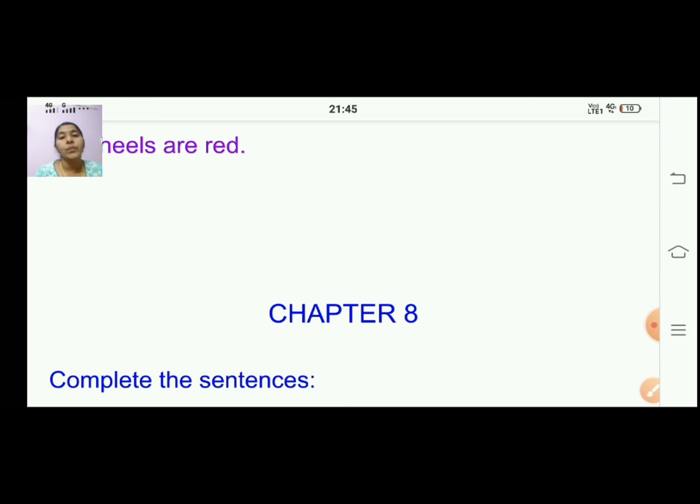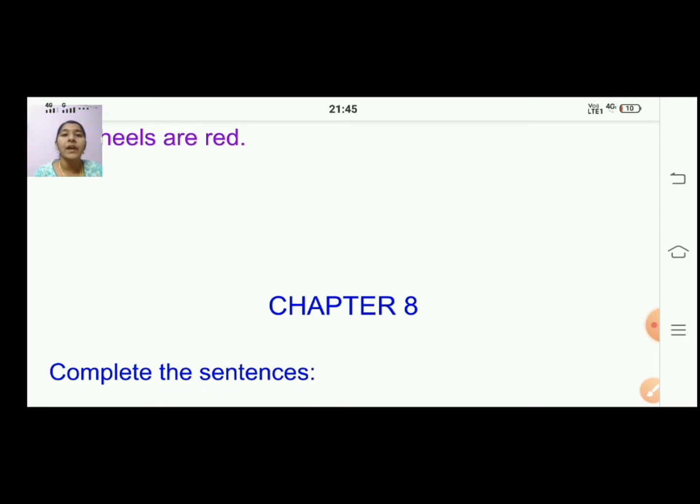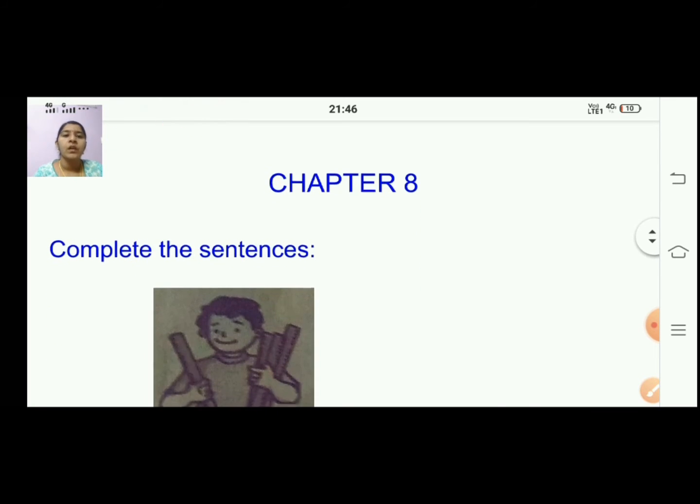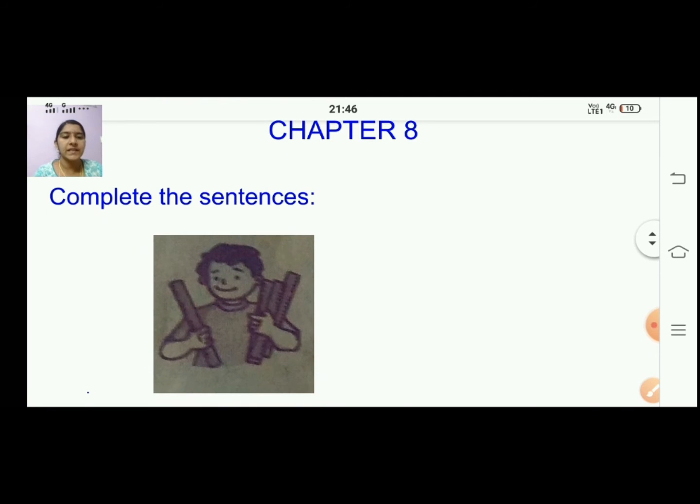Okay, children, now we will move on to chapter number 8. Right here, complete the sentences. You are going to complete the sentences. Here, you have been given some pictures, and a question is being asked. So you are just going to answer them.